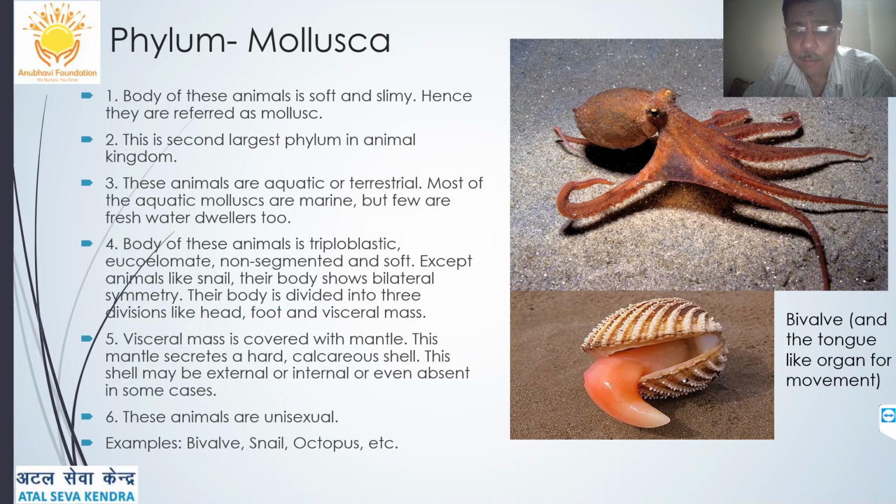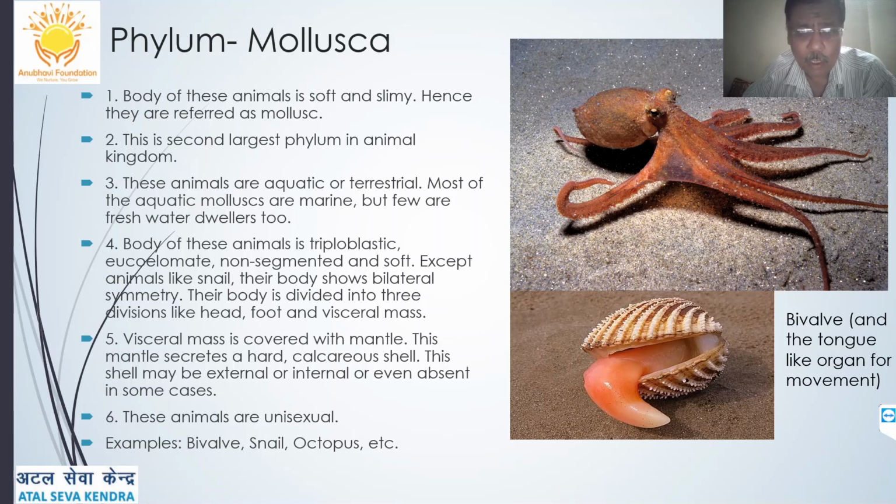Then comes the phylum Mollusca, the soft-bodied organisms. The famous examples are the octopus and the snails. Octopus, you must be remembering the football matches in the FIFA World Cup. One octopus was very famous. Just remember that. Those who are good football players must be knowing about this.